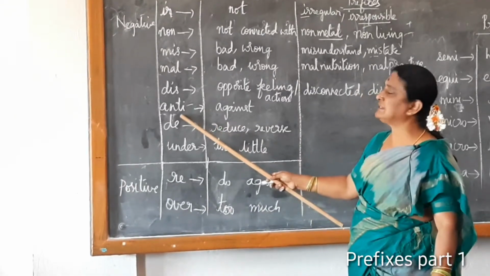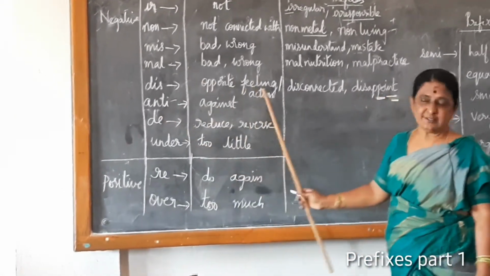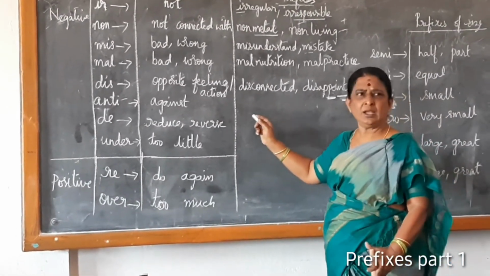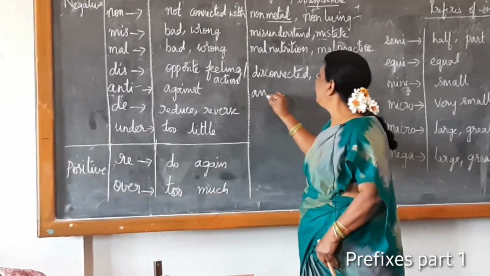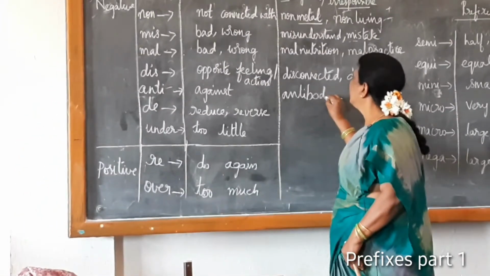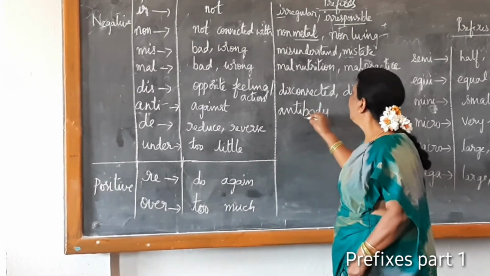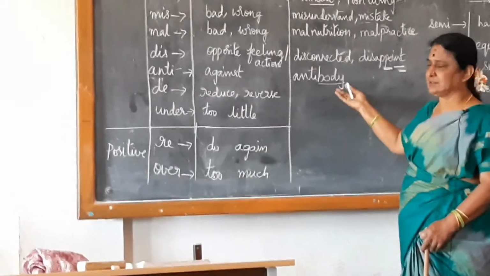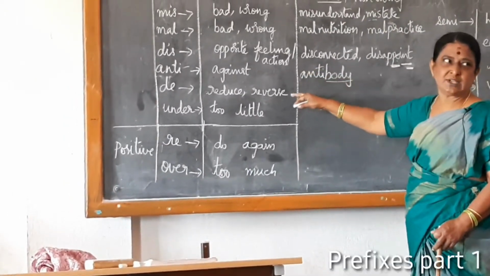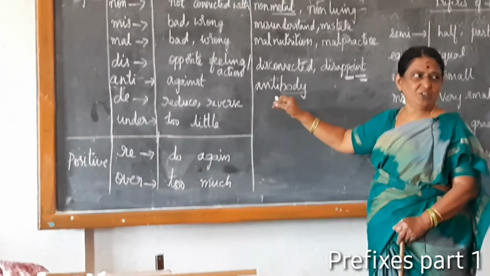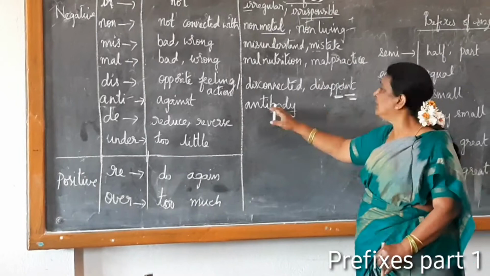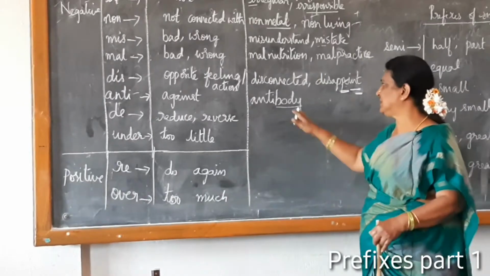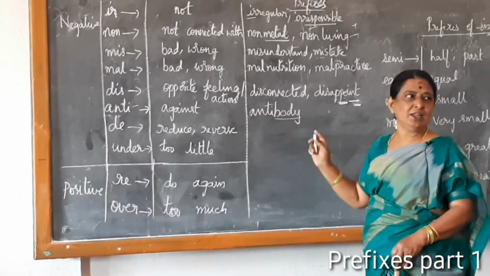Your next prefix is anti. Anti means against. You give an example for this one. Antibody. Okay, antibody. What do you mean by antibody? Against some body. What is that body? A disease-creating bacteria or virus. So anti means against. Another body which acts against this body in order to kill it or suppress it. That is called an antibody. Okay, next one.